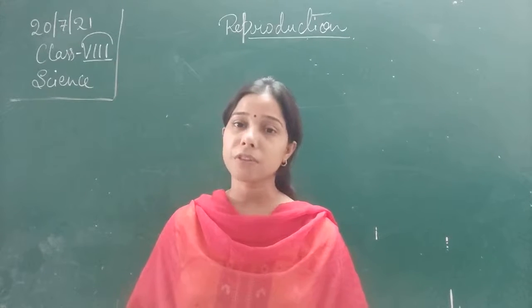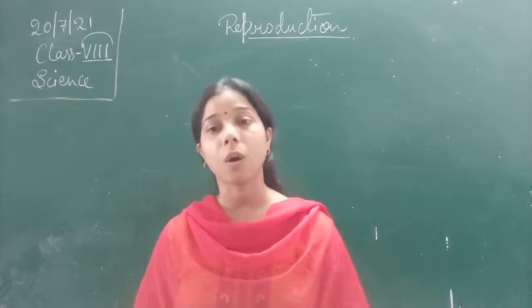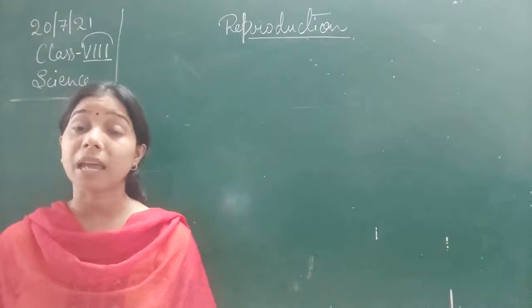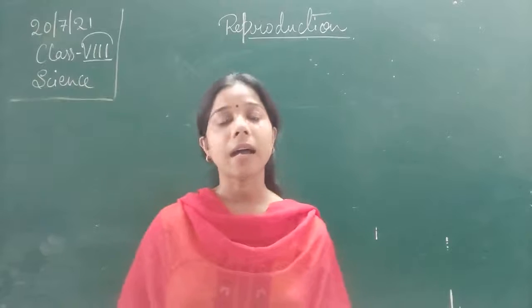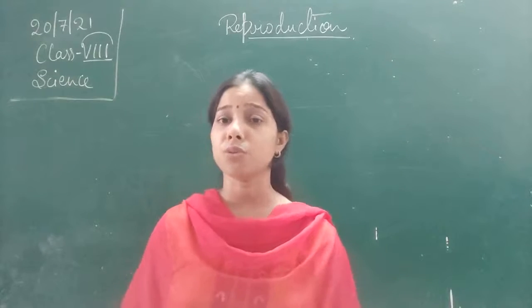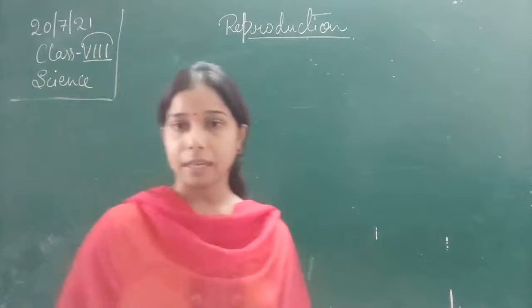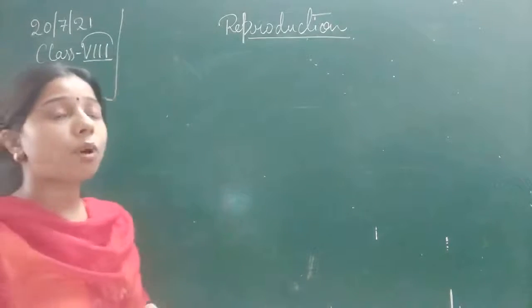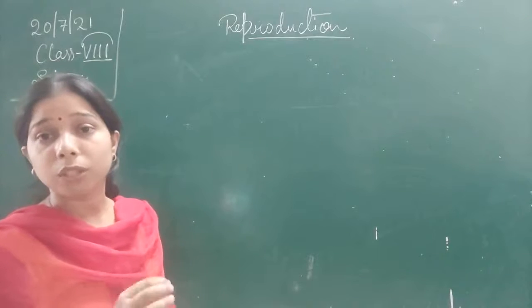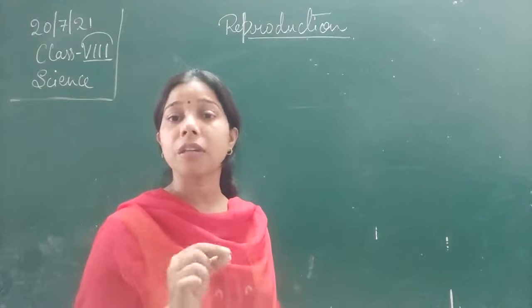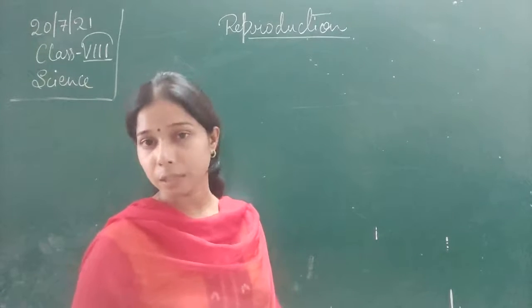Now, the process of fertilization also varies from organism to organism. Some organisms show external fertilization, and most animals show internal fertilization. We have understood the terms internal and external fertilization. External fertilization is when fertilization occurs outside the body.